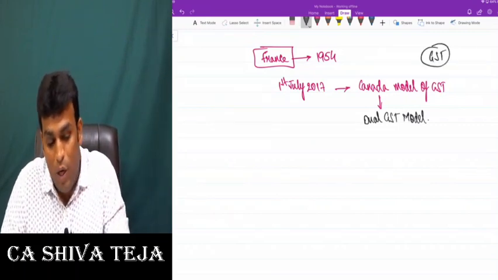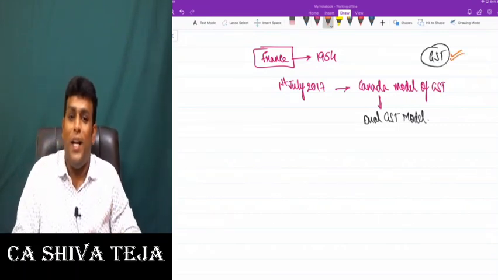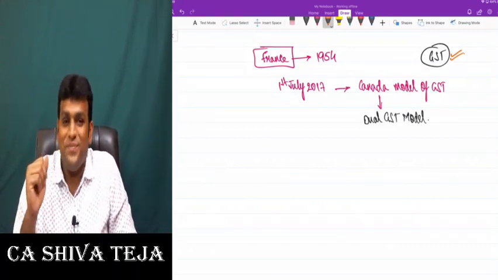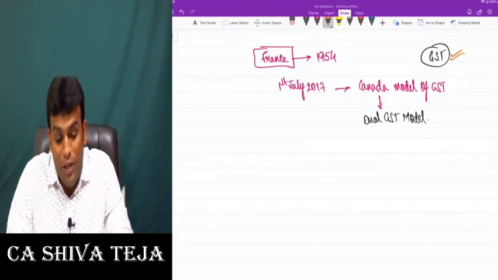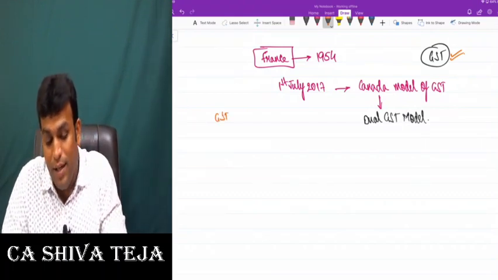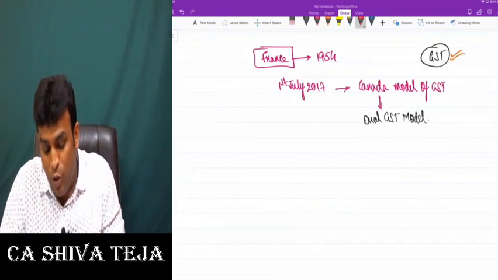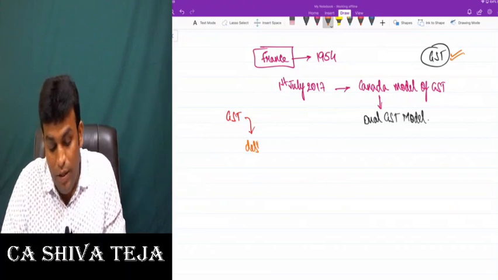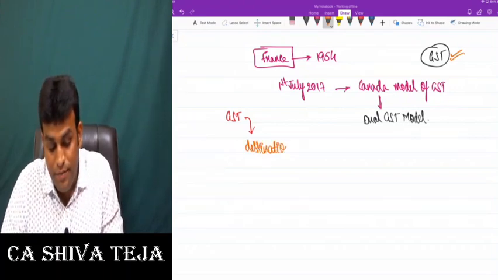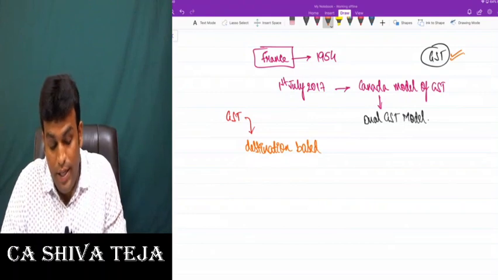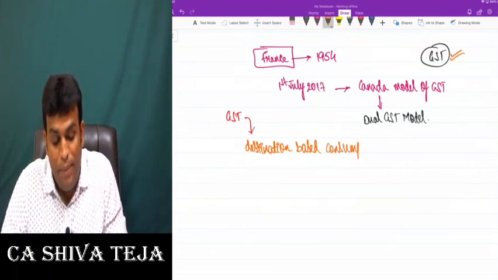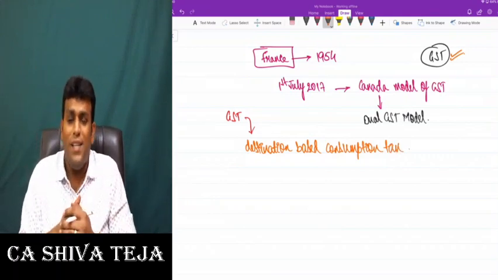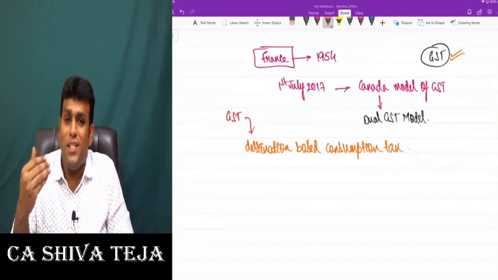And friends, what is the full form of GST? We all know that it is not goods and service tax, it is goods and services tax. Clear with that? And I told you one very important point: GST is a destination based consumption tax. Come on my dear friends, GST is what tax? GST is a destination based consumption tax.